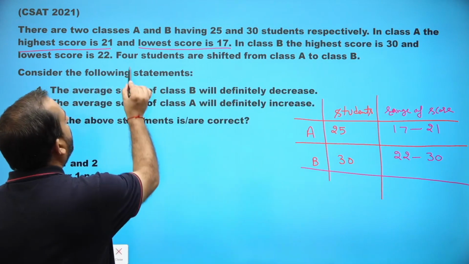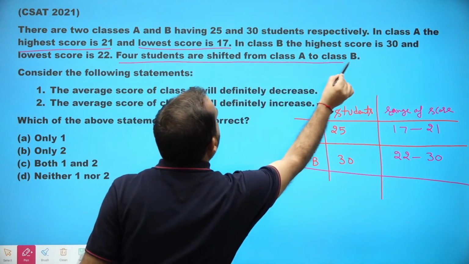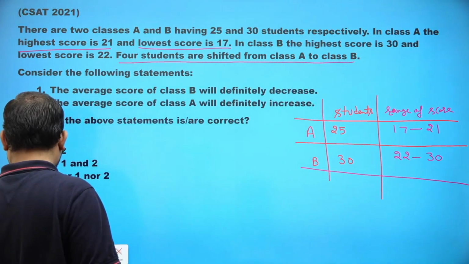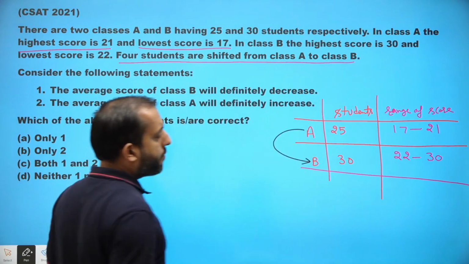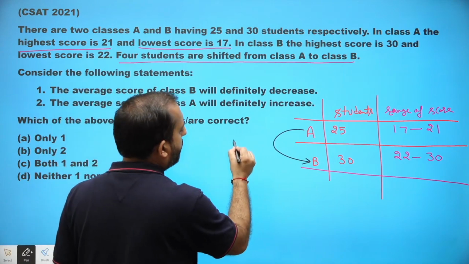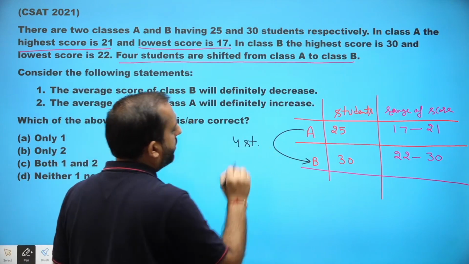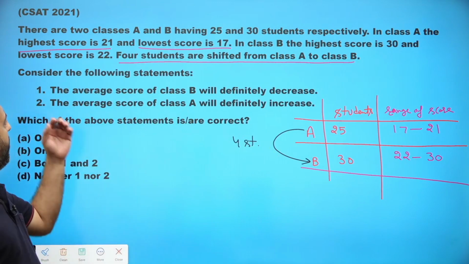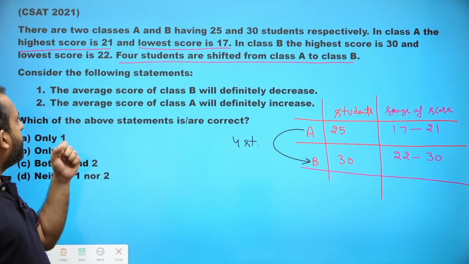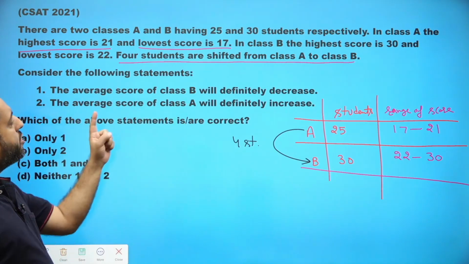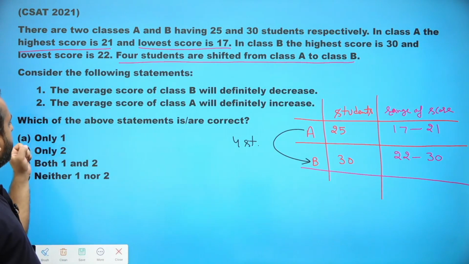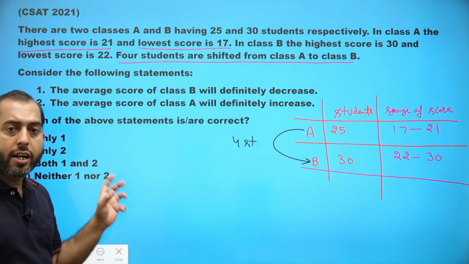Now, 4 students are shifted from class A to class B. Let me write down 4 here. Now, consider the following statements. The average score of class B will definitely decrease. The average score of class A will definitely increase. Which of the above statements is or are correct?